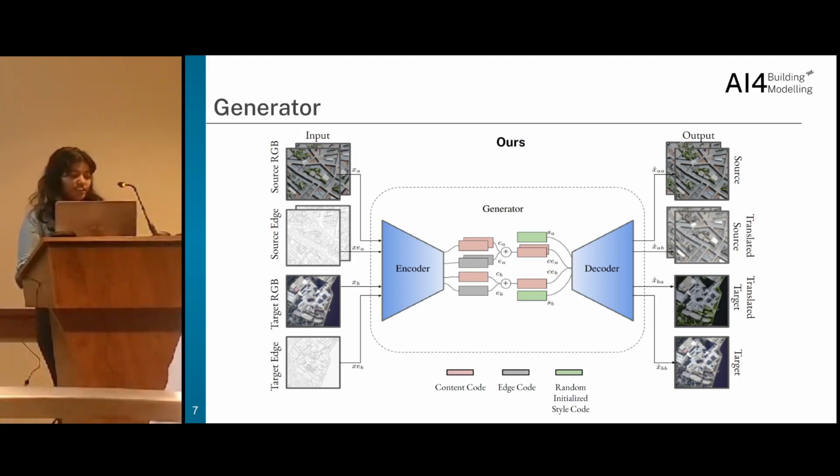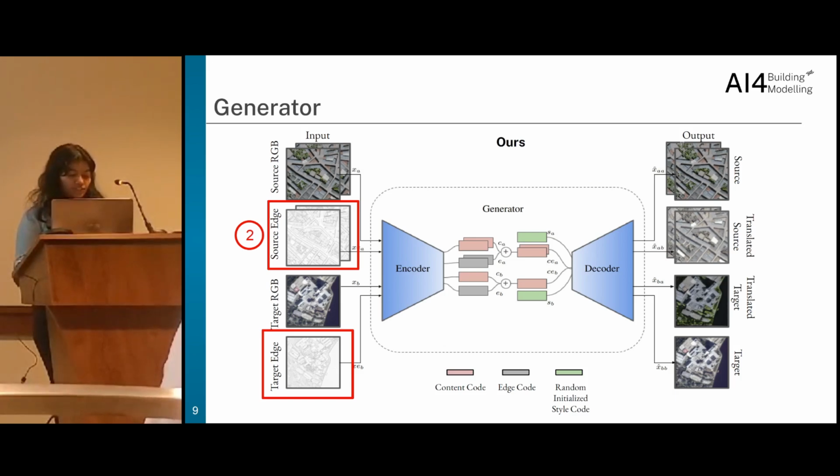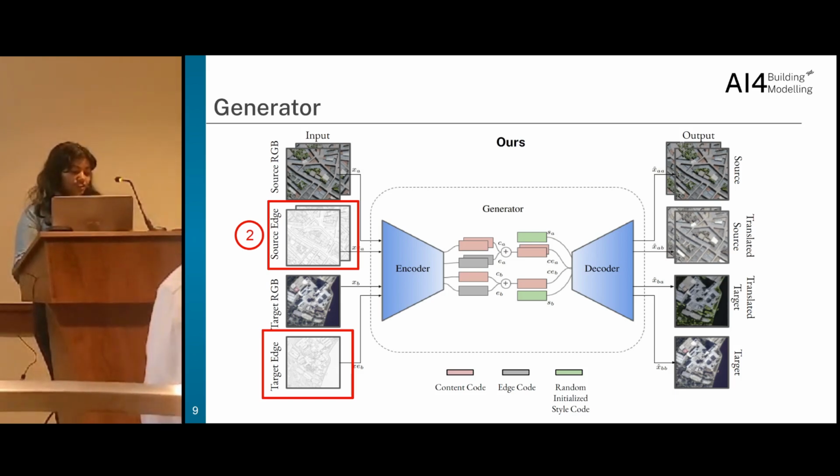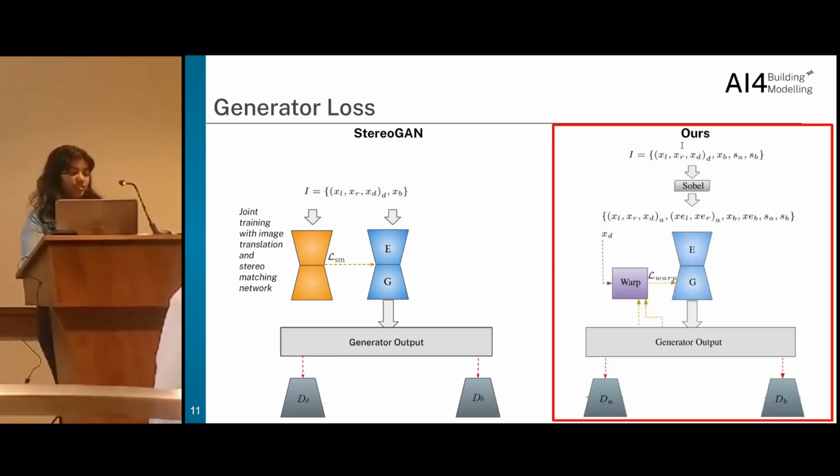The encoder and generator factorize the input image into content and style codes using content style disentanglement. We include edge maps of the input images derived from the Sobel operator as an additional input to the generator to retain structural information during translation. The encoder combines the edge code with the content code as the content edge code and passes it to the decoder to generate images.